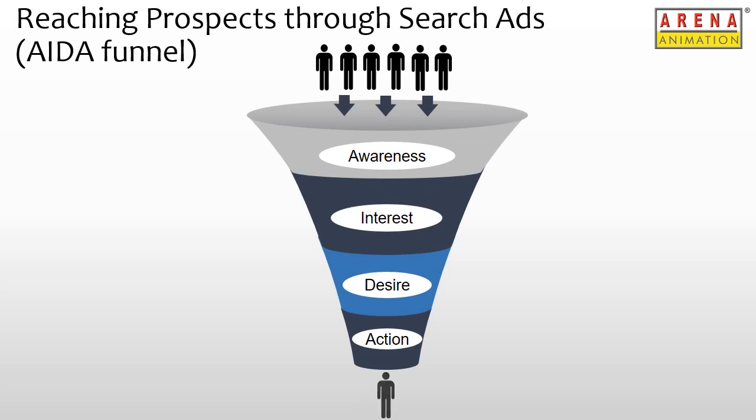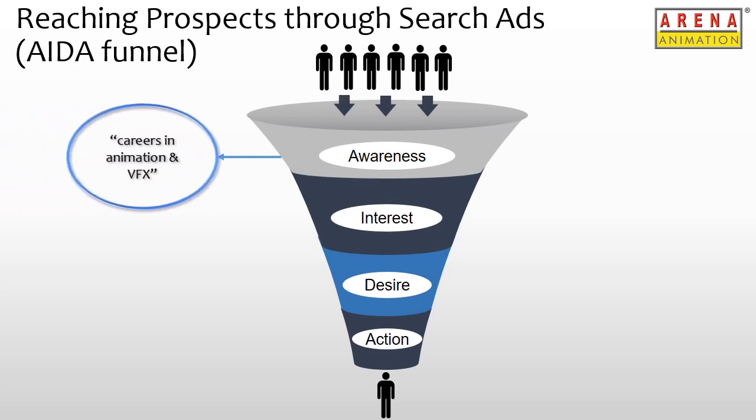Let's go through the different stages of this funnel with examples on how users are searching at each of these stages. A user at the top of the funnel, that is the awareness stage, is not really looking to buy a product or a service. They may just be looking for answers and not really sure what they want. Take, for example, a student searching for careers in animation and VFX. They may just want to know the available career options in animation and VFX, or may be interested to do a course.